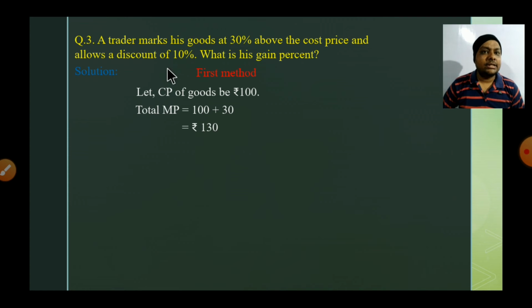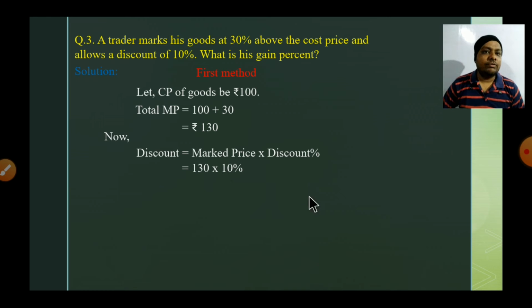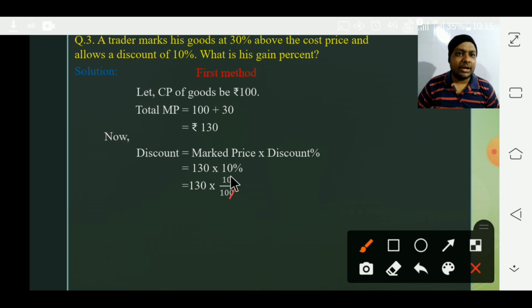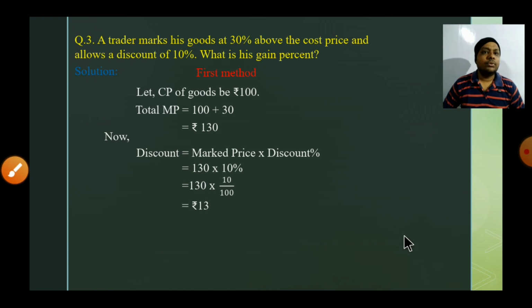But he has allowed a discount of 10% on it, and discount is always on MP. So discount will be mark price into discount percent. It means 130 into 10%, so it will be 130 into 10 by 100. 10 and 10 will cancel. It means 13 rupees will be the discount. Now that we have the 13 rupees, we can apply the formula.